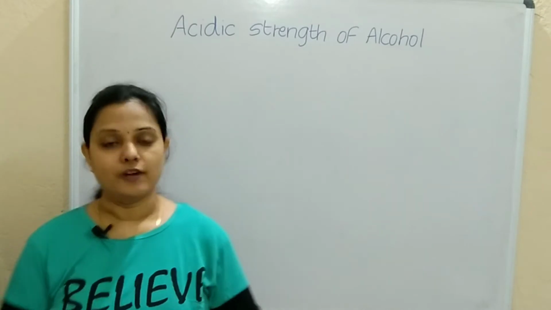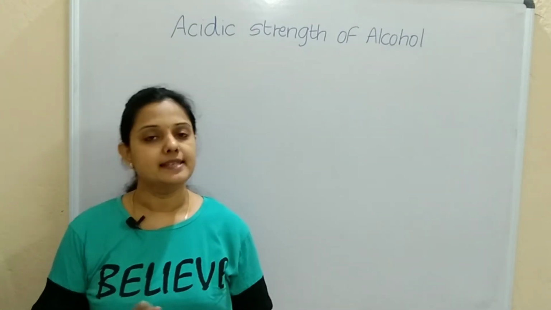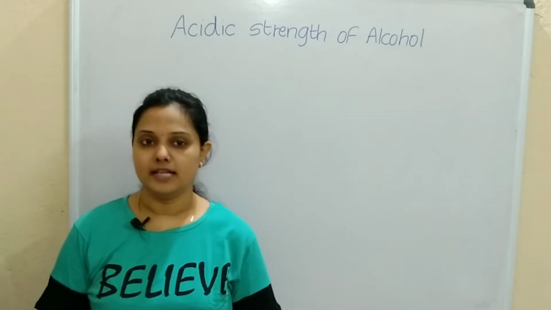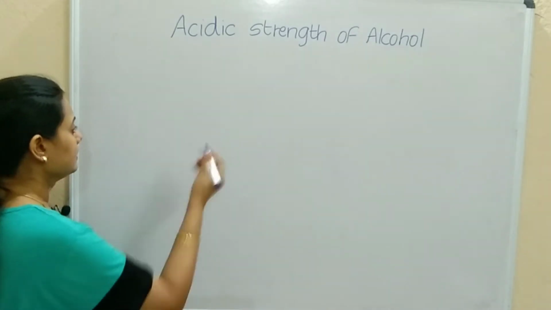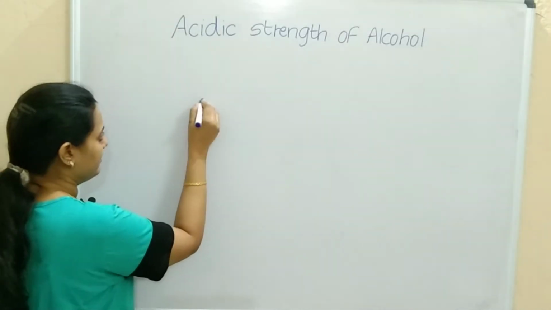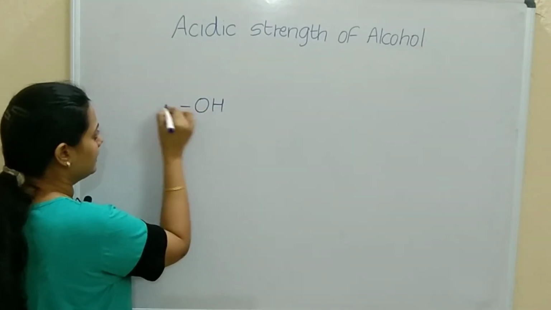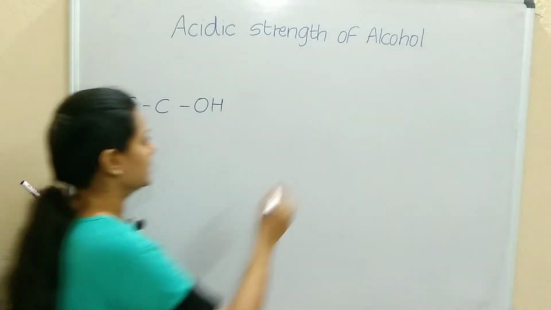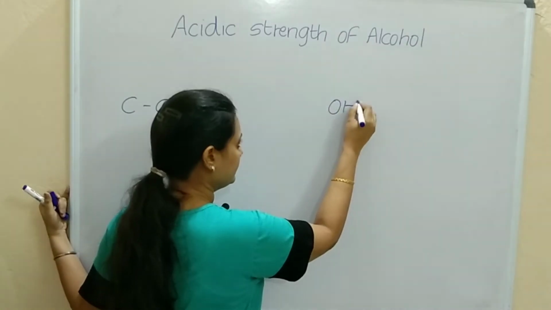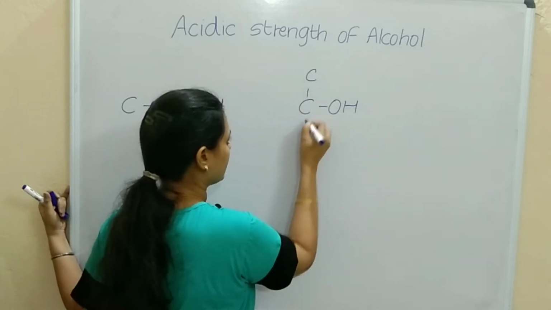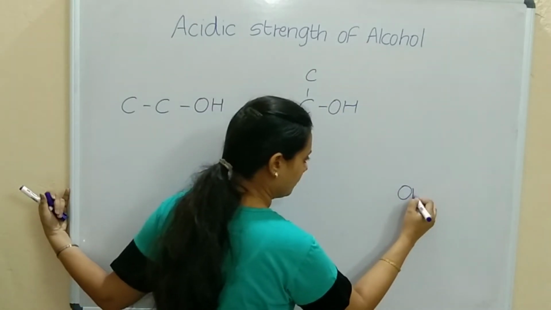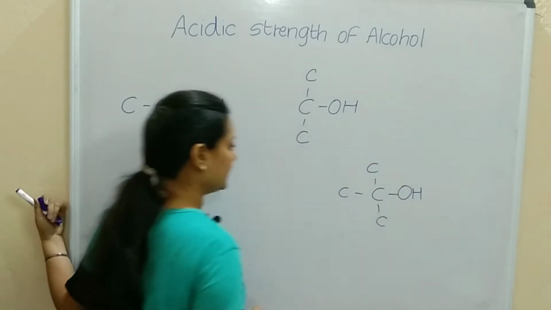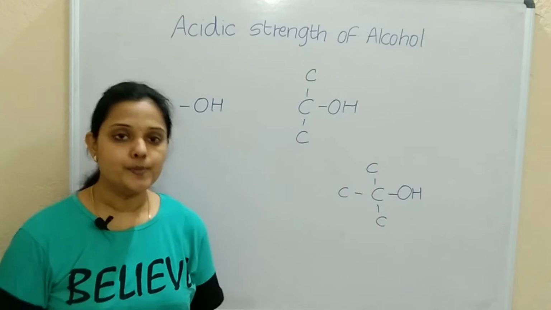Acidic strength of alcohols. Now I told you primary, secondary, tertiary alcohols are there, right? So which is more acidic in nature? Now alcohols, when we see primary alcohols, OH is attached to only one carbon, and one more carbon will be attached. Secondary, OH attached to a carbon attached to two other carbons. Tertiary, OH attached to a carbon attached to three other carbons. Correct? So alkyl groups are attached.